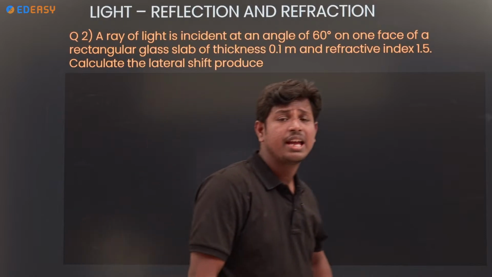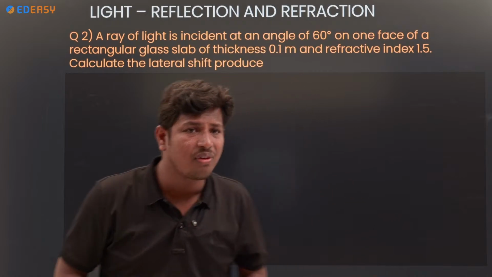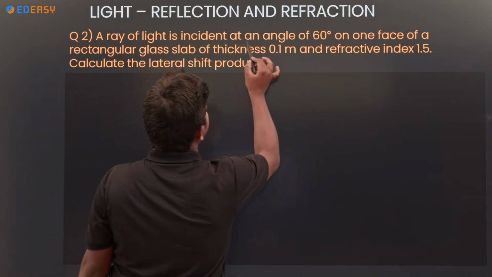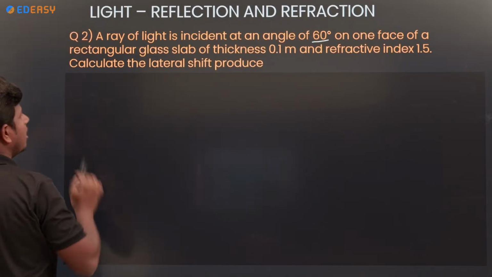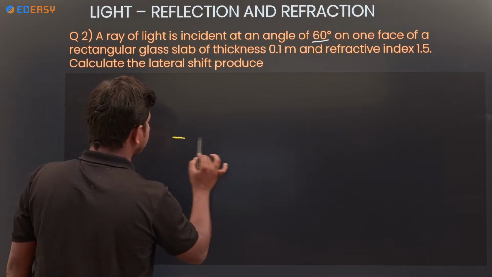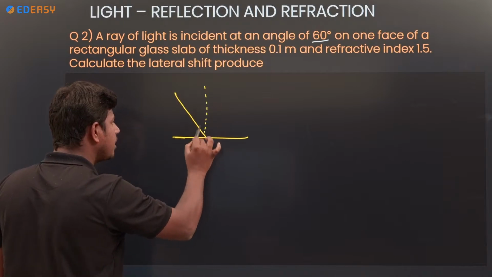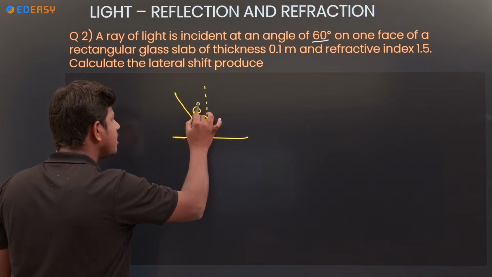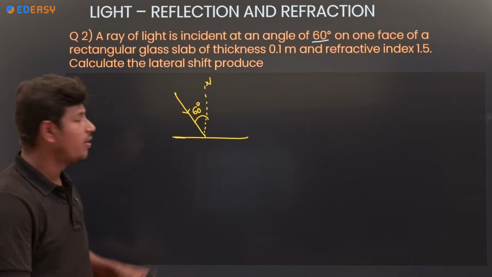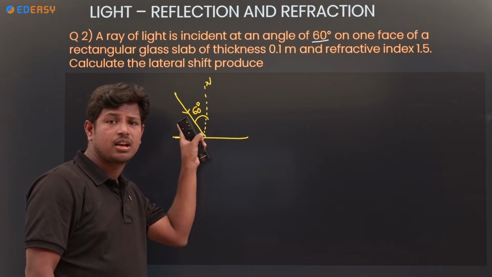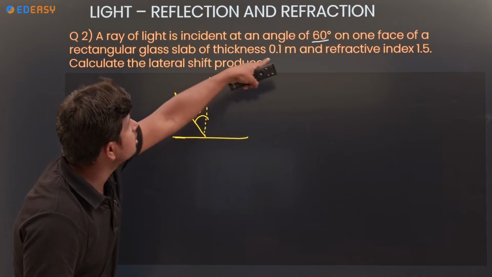Next, write the given information for this question. A ray of light is incident at an angle of 60 degrees. Let us take the incident angle: 60 degrees. The incident angle is the angle the incident ray makes with the normal.